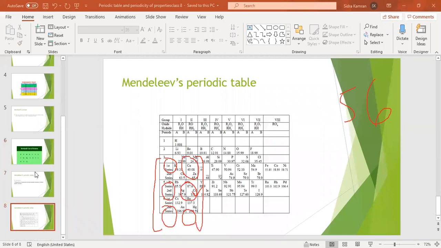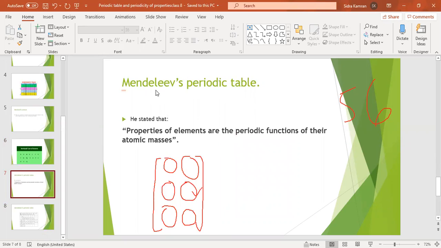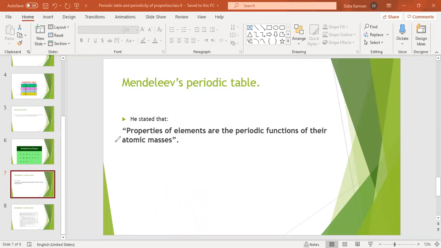After that, another scientist tried to arrange elements, whose name is Mendeleev. Dmitry Mendeleev was a Russian chemist who arranged elements in the form of periods and groups. According to Mendeleev's periodic table, properties of elements are the periodic function of their atomic masses.